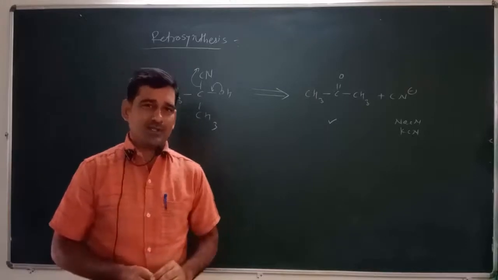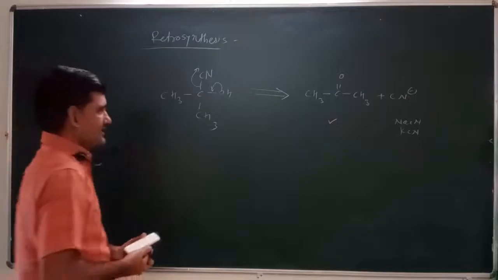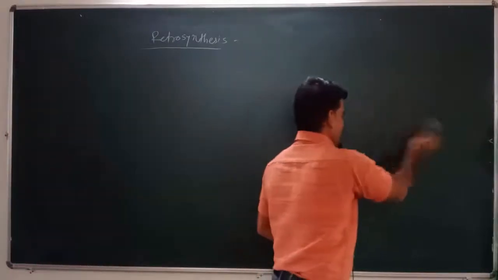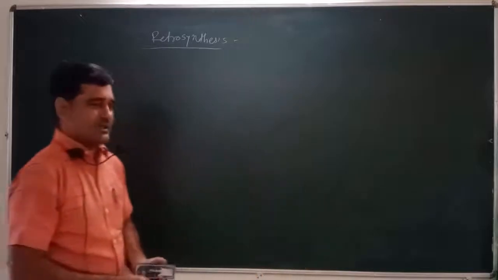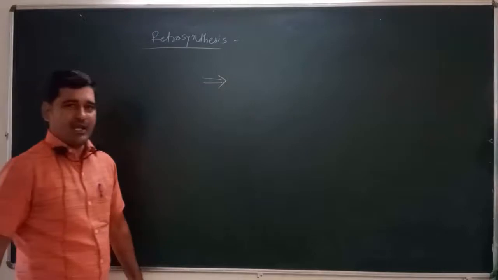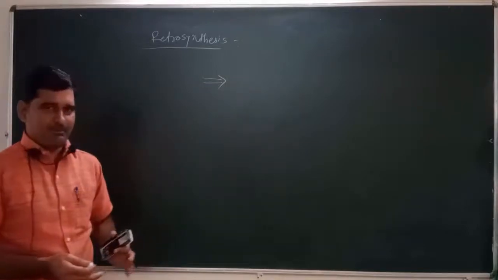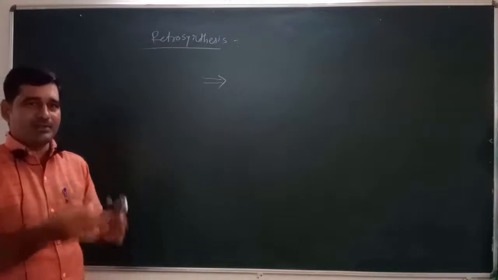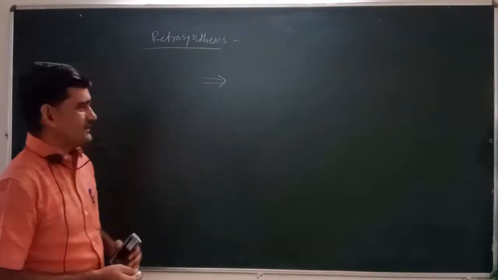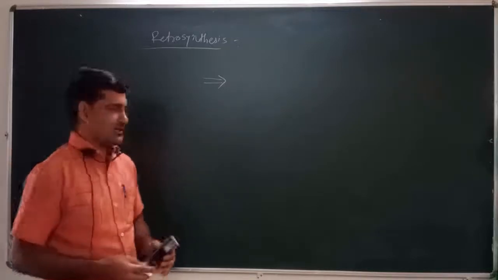In this retrosynthesis we want to study some important concepts, and for that we must know the arrows, right? In retrosynthesis we use an arrow in such a way that this is the arrow used for retrosynthesis. That means this is not exact, this is a possible way of breakdown of the molecule. This arrow is preferably used in retrosynthesis.